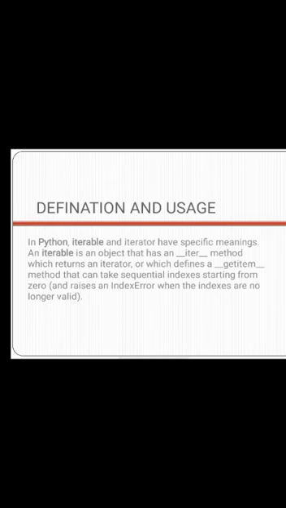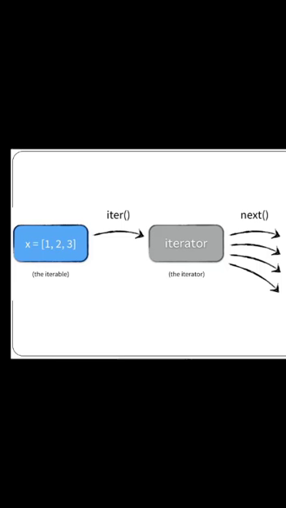So what is iterable? In Python, iterable and iterator have specific meanings. An iterable is an object that has an iter method which returns an iterator, or which defines a get item method that can take sequential indexes starting from 0 and raises an index error when the indexes are no longer valid. In short, this is all about the iterator.